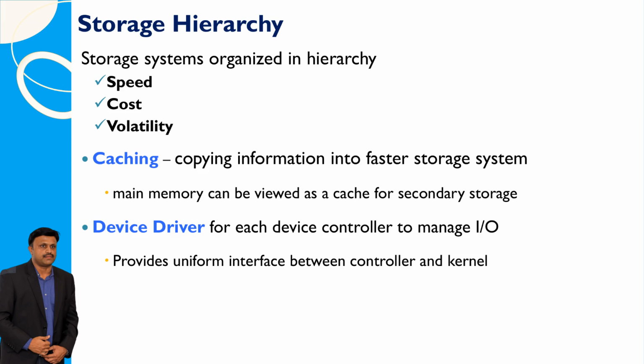In computer systems, storage is organized in a hierarchy based on factors like speed, cost, and volatility. To speed up processes, information is often copied into faster storage systems through a technique called caching. For example, the main memory of a computer can be seen as a cache for secondary storage like hard drives. Each device connected to the computer has a device driver, which helps manage input, output, I/O operations. These device drivers create a uniform interface between the device's controller and the core part of the operating system, known as the kernel.